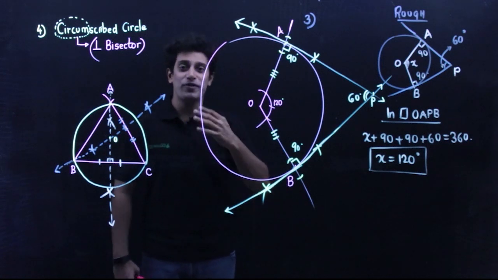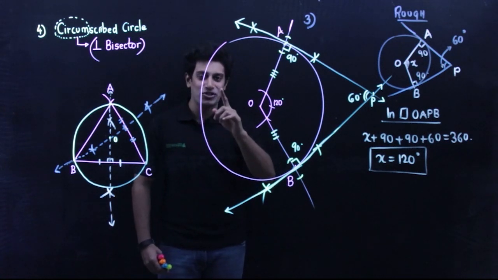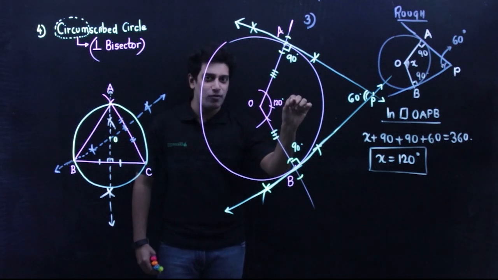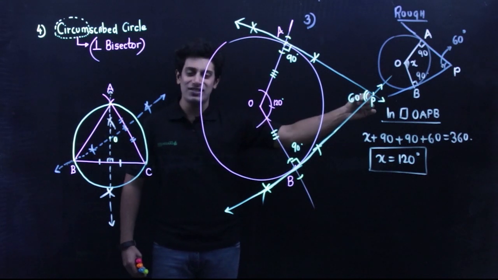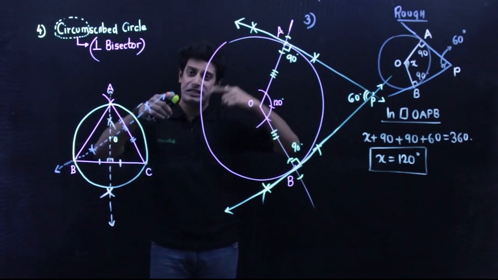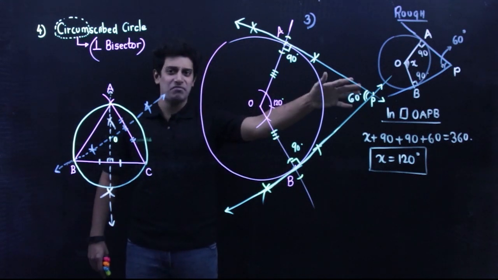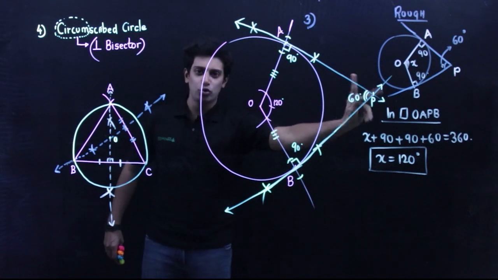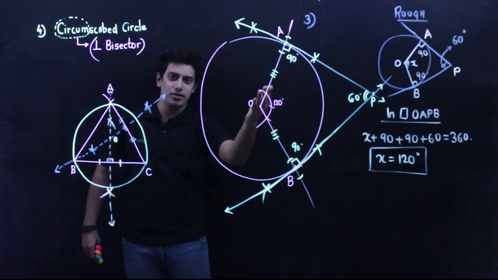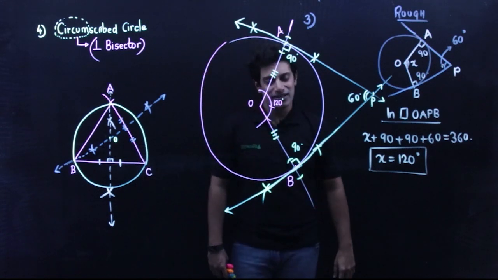So guys, we have seen 4 questions and all 4 of them were different. Question 1: when a point is on the circumference, how to draw a tangent. Second: the point is outside, how to draw 2 tangents. Third: the point is outside, I don't know where the point is, but I know the angle between them, and through geometry, how to solve this sum. And fourth: circumscribed circle. Go through them. The 5th question.